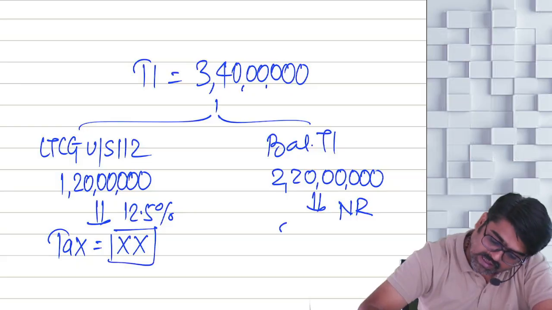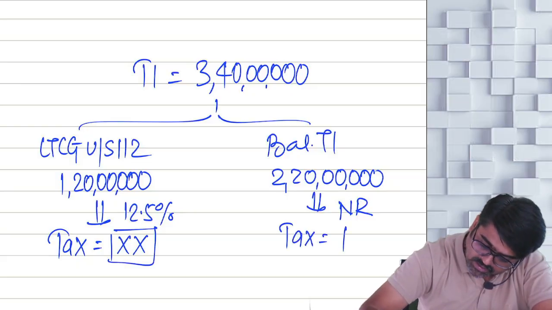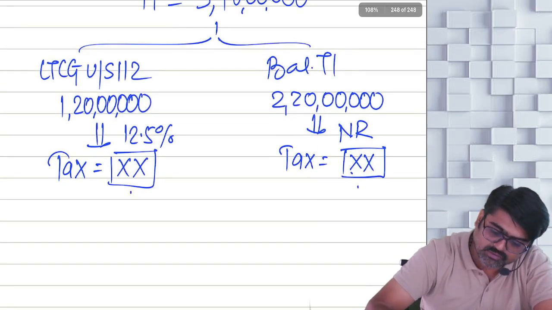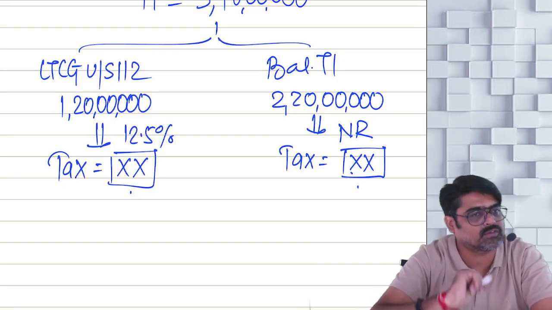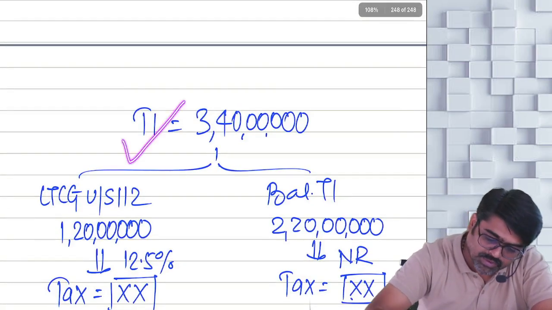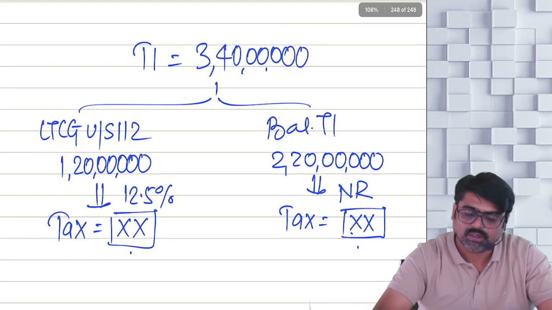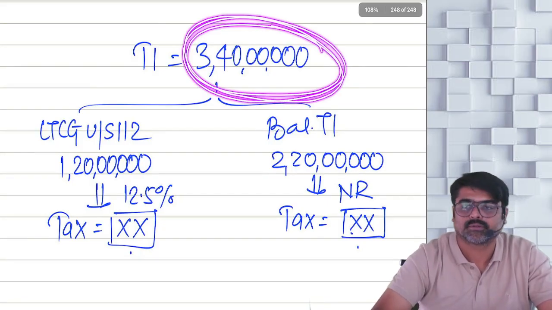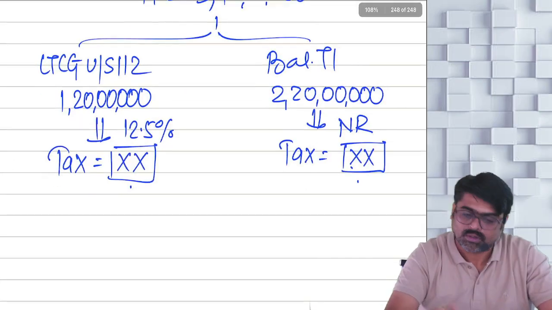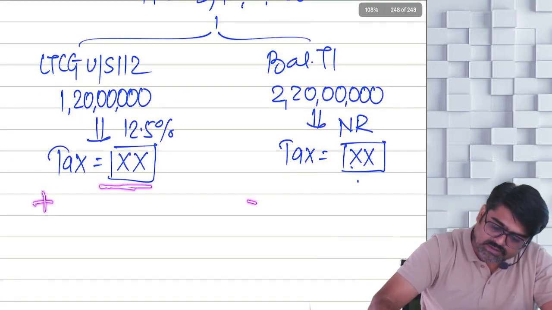So whatever tax I calculate by applying the normal rates or 115BAC rates, this tax plus this tax, on both taxes I have to apply surcharge. Why surcharge, sir? Because my total income is more than 2 crores, but up to 5 crores. So along with tax, I will have to add surcharge also.